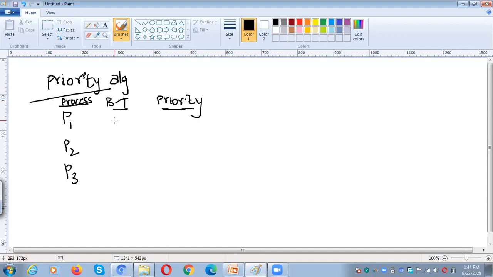The burst times are 4, 3, 5, and the priorities are 1, 3, 2. The process which has the smaller number has the higher priority.